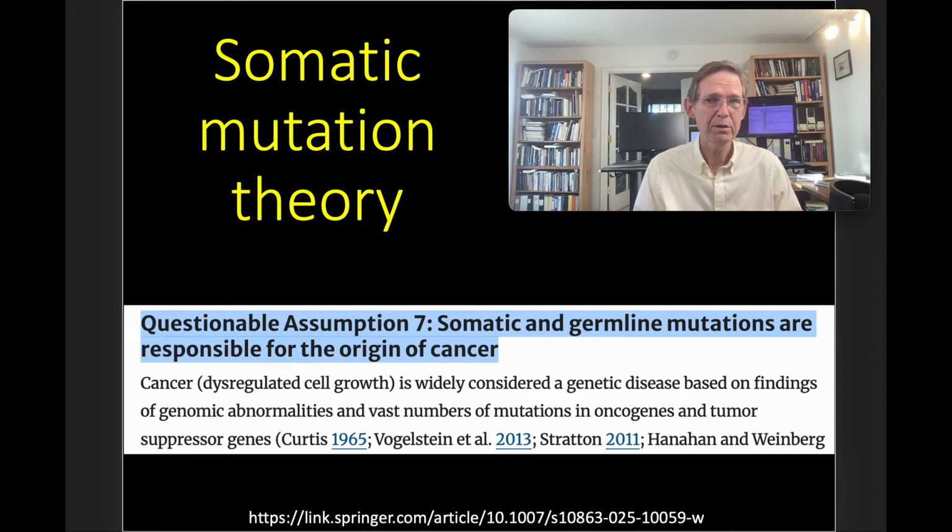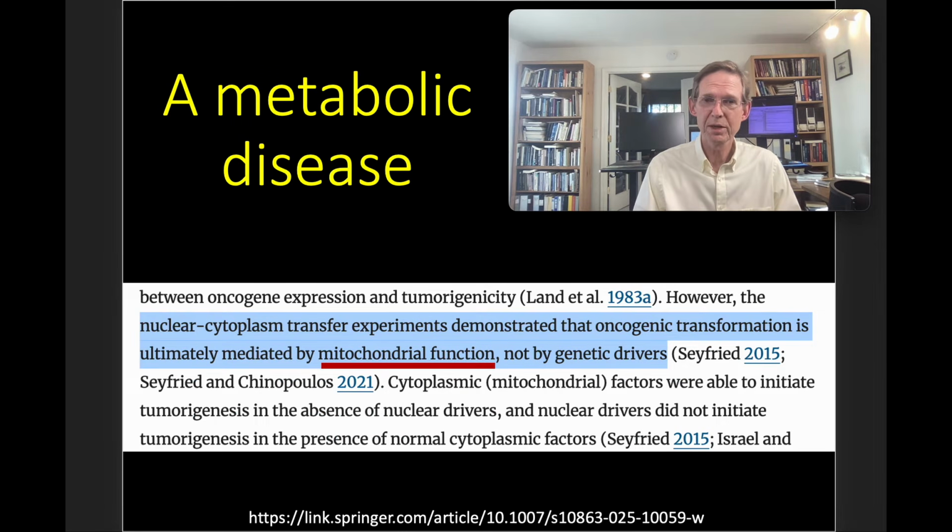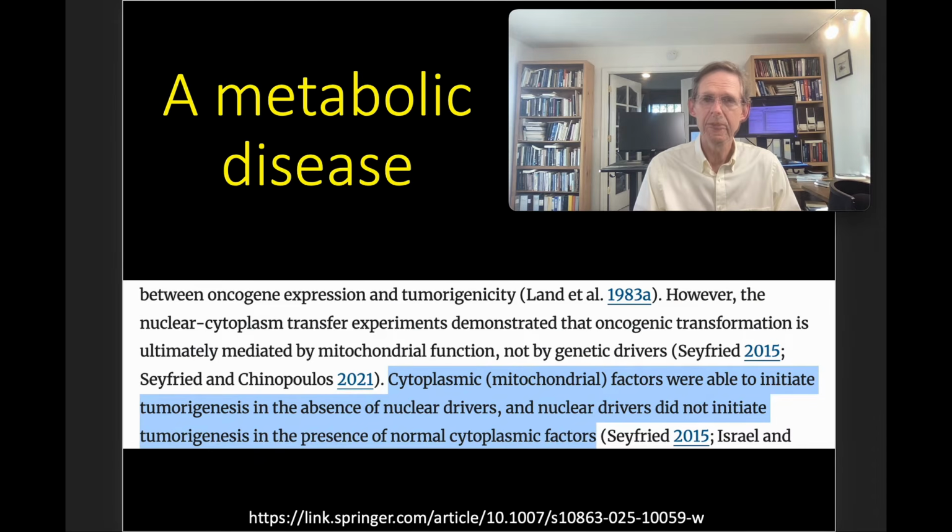Questionable assumption number 7: somatic and germline mutations are responsible for the origin of cancer. There are irreconcilable inconsistencies challenging the somatic mutation theory as a credible explanation for the origin of cancer. Nuclear cytoplasm transfer experiments demonstrated that oncogenic transformation is ultimately mediated by mitochondrial function, not by genetic drivers.